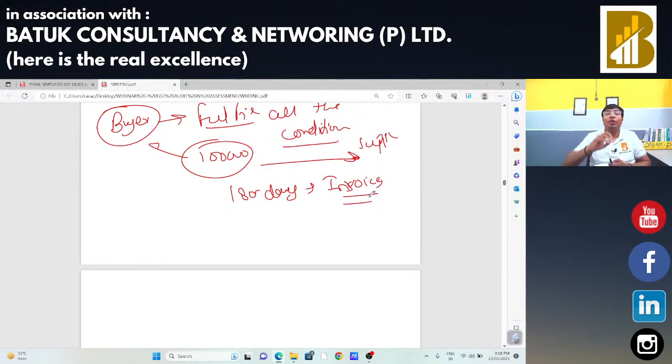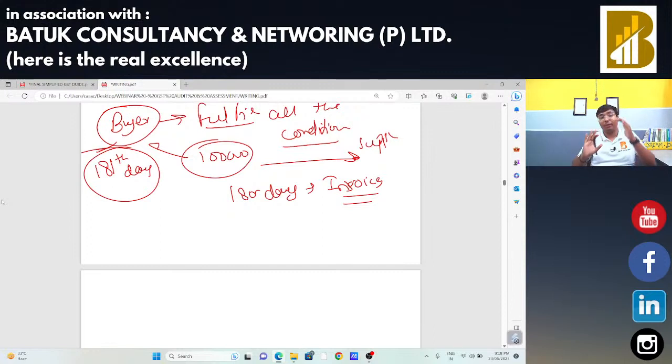And if the buyer is not going to make the payment to the supplier within 180 days, in that case, whatever the amount of input tax credit claimed by that buyer, after expiry of those 180 days, that is on the 181st day, the buyer needs to reverse that input tax credit.